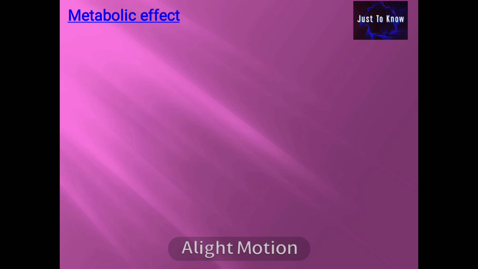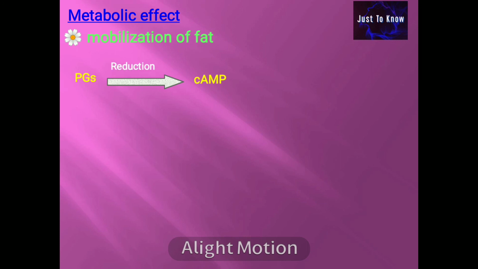Metabolic effect of prostaglandins. Mobilization of fat. Prostaglandins act through the reduction in the level of cyclic AMP and hence inhibit the lipolysis from the adipose tissue, and the prostaglandins act like an insulin in this way.